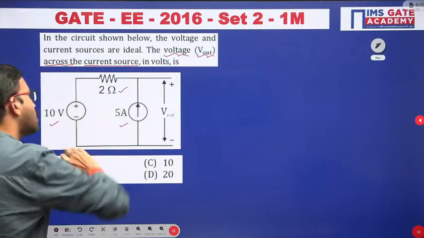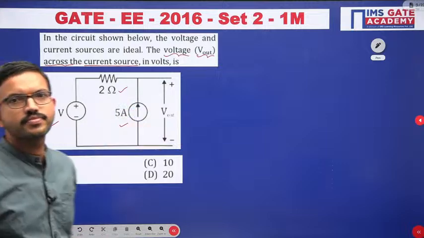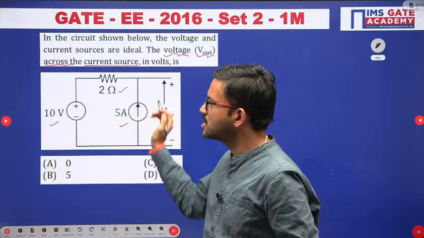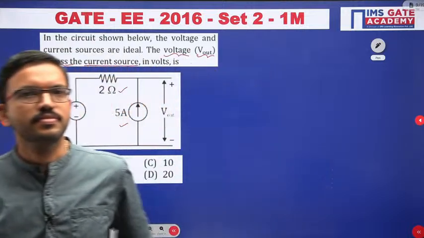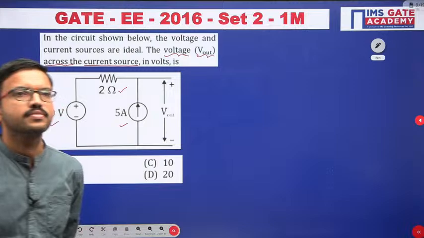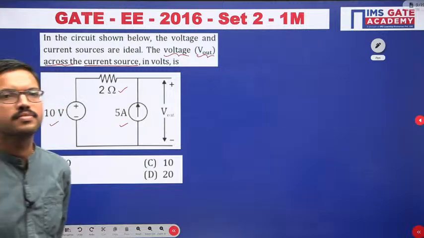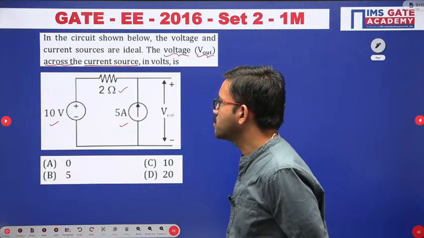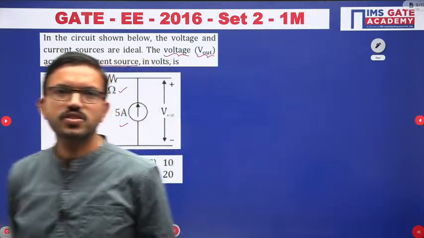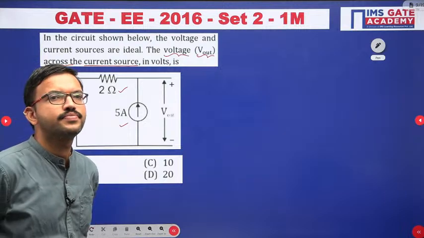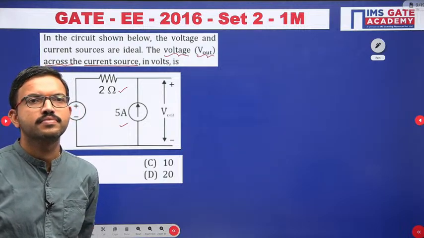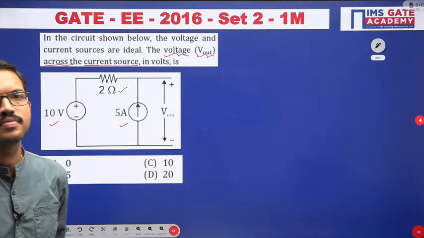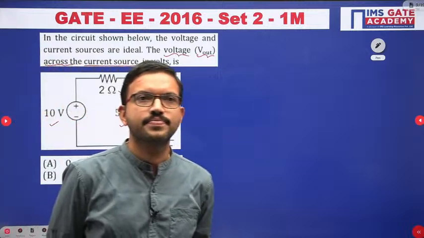Now tell me how these three elements are connected. Series or parallel?